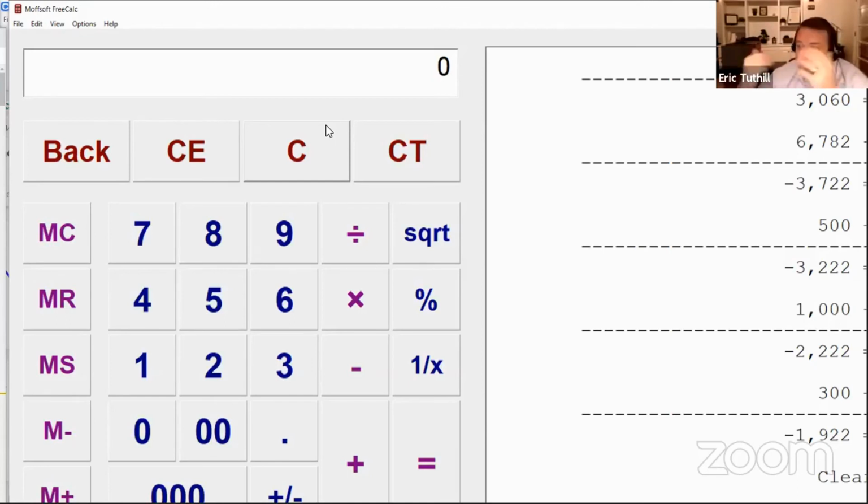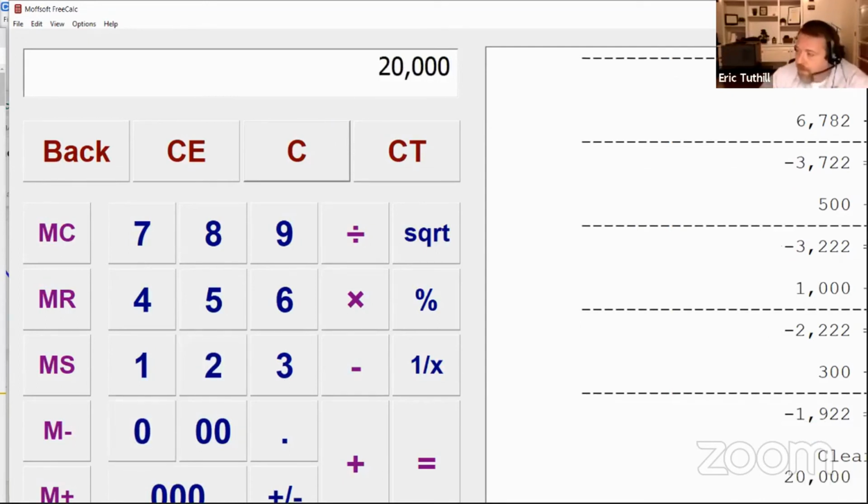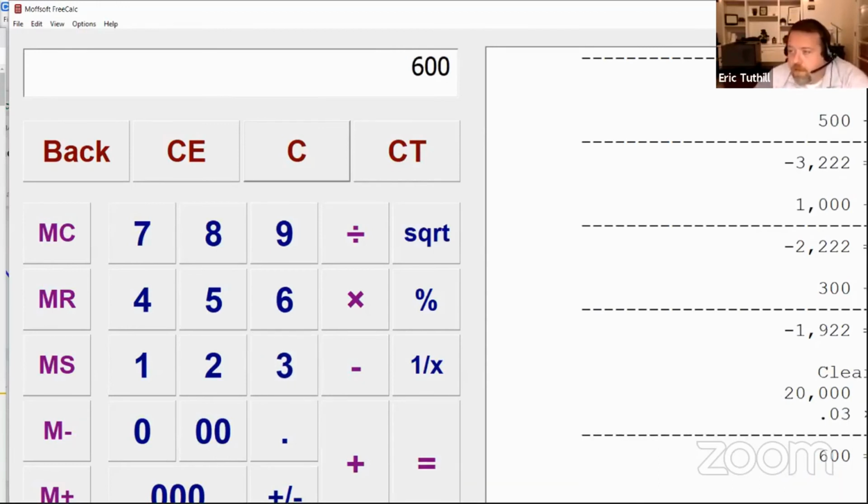Let's say you owed $20,000 over the whole year, right? If you didn't make a single one of these quarterly payments for the whole year, what is it that you owe? It's usually around a 3% penalty. So you basically had $20,000 over that entire time period that was technically the IRS's money that you were able to keep for the 3% interest rate, right? So it's only going to cost you $600 to hold on to it until April 15th, right?